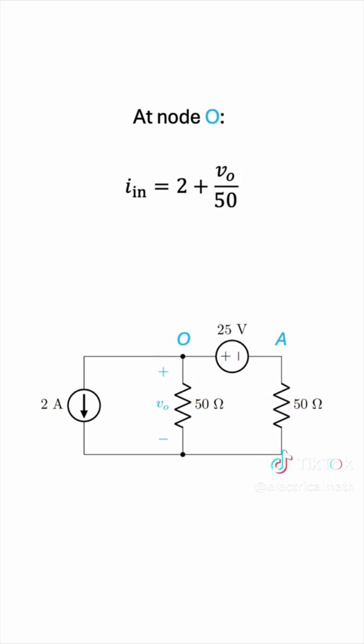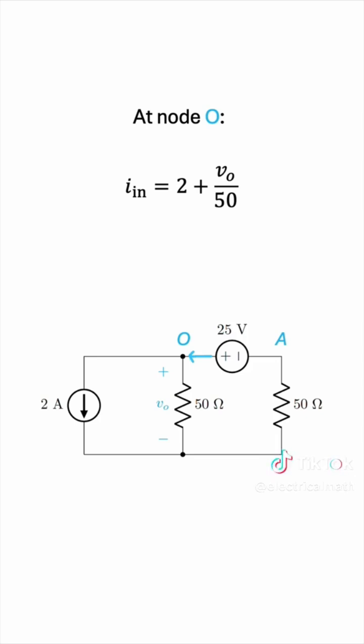What currents are entering the node? There's only one current entering the node, and it's this current over here. But how do we find this? We can't really say 25 because that's the voltage source over there, not the current source. So how do we find this current?